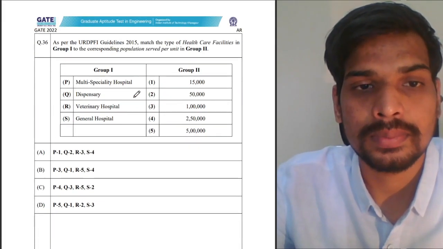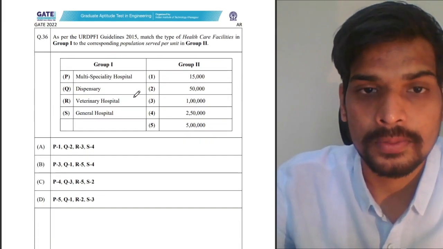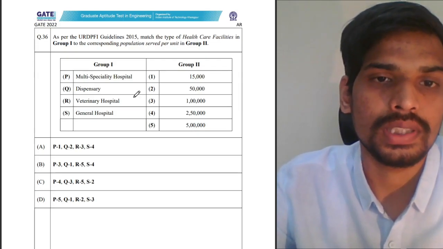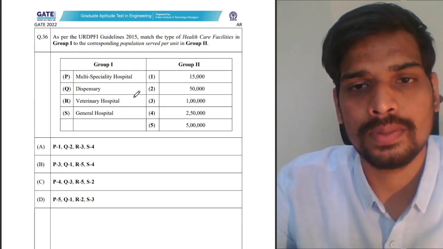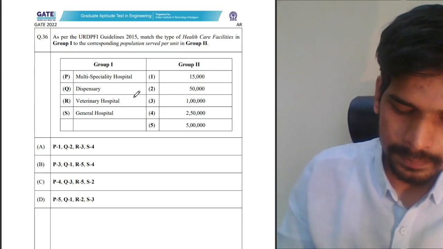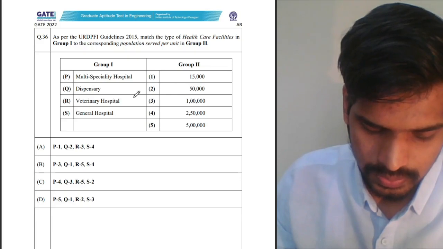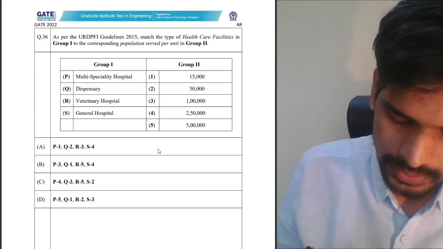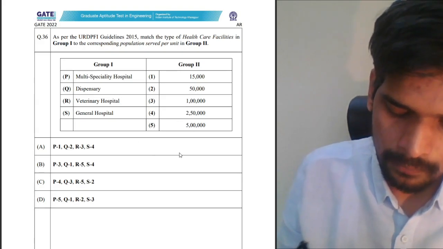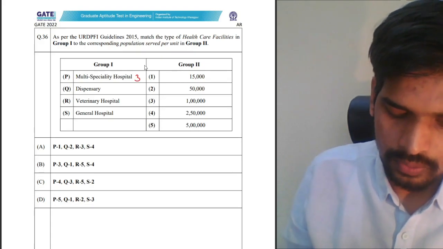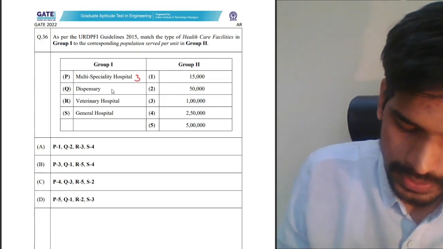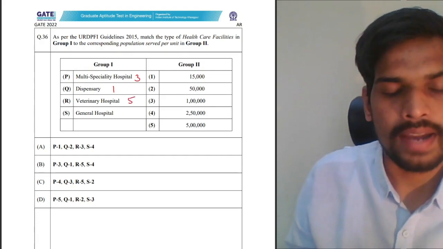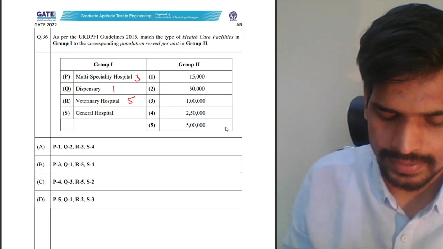Next one, question number 36. As per URDPFI guidelines of 2015, match the types of healthcare facilities in Group 1 with the corresponding population served per unit. So, multi-speciality hospital is designed for a population of 1 lakh for every 1 lakh. Dispensary is for every 15,000 population. Veterinary hospital, one for every 5 lakh as per URDPFI guidelines. You can check the guidelines actually.